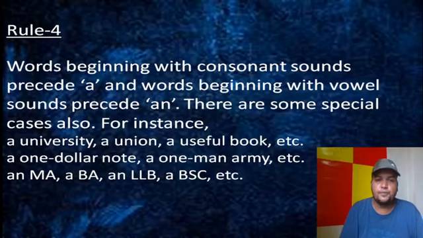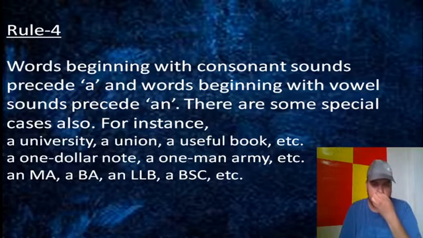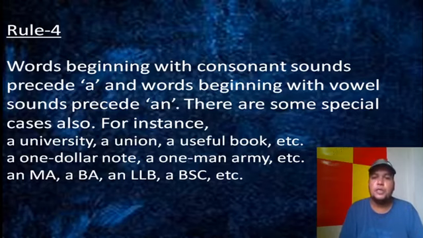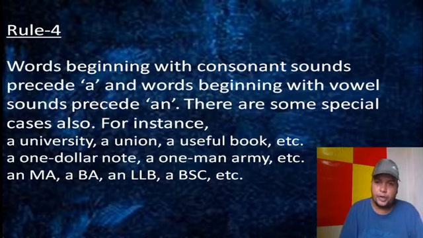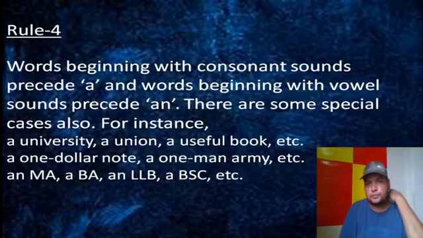Like a university, a union, a useful book. You see that in university, the first letter is U, so it is a vowel. Union, useful book. Actually their first letter is a vowel, but they are pronounced in a different, special way. Like university, you see, a 'yu' sound comes, not a vowel sound. So if a vowel sound comes, then the conventional rule will apply. But with union, useful, it is a. But if it is an umbrella, then it will be an. You understand? That's why it is called a special case. So in this case, we have to put a.